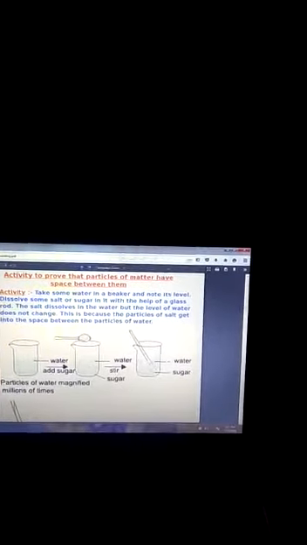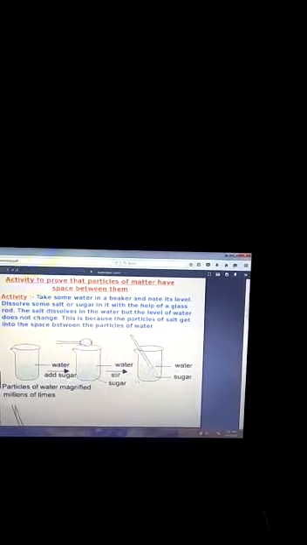This activity shows that there is a space between the particles of matter, that is liquid. So the sugar completely dissolved in this matter, that is liquid, which is filled in this beaker. Now the next activity to prove the particles of matter are continuously moving.